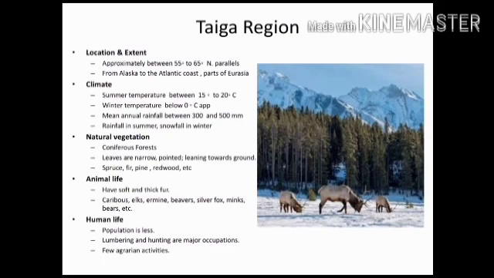Coniferous forests are found here. Leaves are narrow and pointed. Branches are leaning towards the ground. Wood is light and soft. Spruce, fir, pine, redwood, etc. are the trees found here.